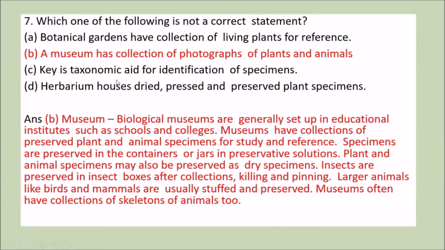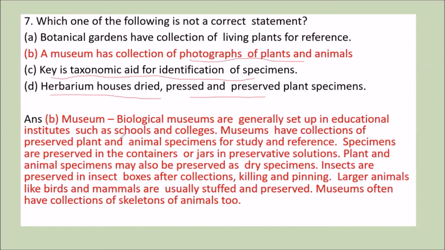Next question is, which of the following is not a correct statement? First, botanical gardens have a collection of living plants for reference. Second, a museum has a collection of photographs of plants and animals. Third, keys are taxonomic aids for identification of specimens. And D is herbarium houses dried, pressed, and preserved plant specimens.